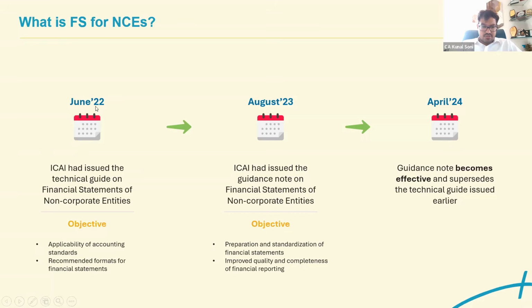Based on that, they provided one technical guide. In August 2023, there was a final guidance note, which prescribed that with effect from 1st April 2024 it becomes effective, and it supersedes the earlier technical guide that had been issued.